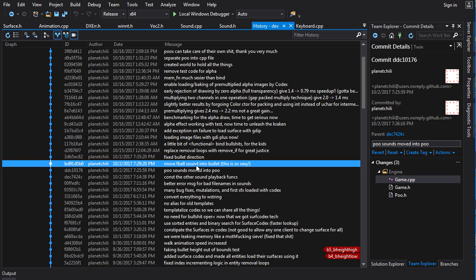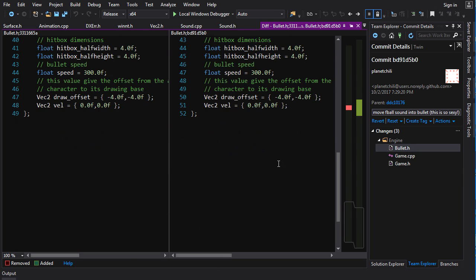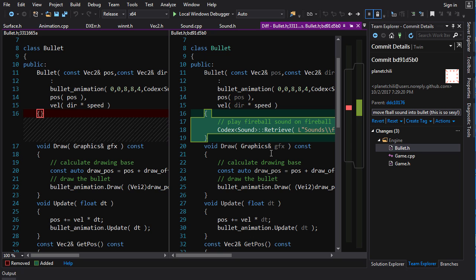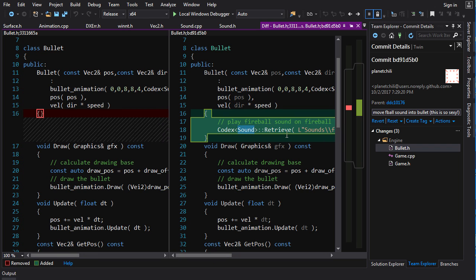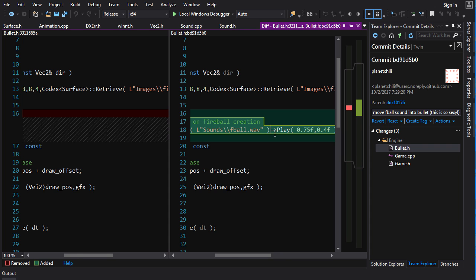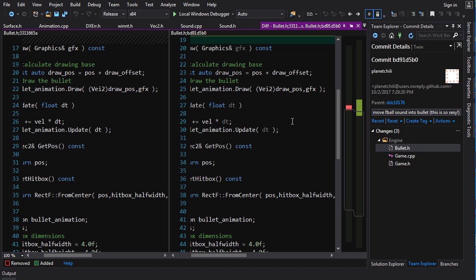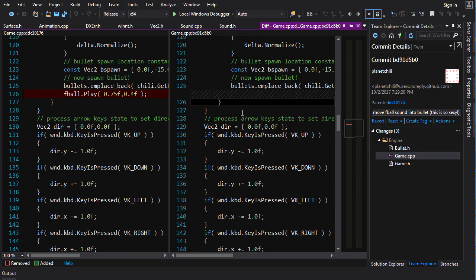And the last entity we've got to move sounds for is, of course, the fireball, the bullet. In bullet.h, and this one is interesting, we don't even have to store a pointer to the bullet sound, because the only time we ever play a bullet sound is when a bullet is spawned. So what I do here is I just play the sound in the constructor. I don't even bother storing it. I just call codex sound retrieve, and then call play on that pointer and we're done. We don't even have to maintain that pointer anywhere in here. And I find that very sexy. I love it. And again, we can remove more bullshit from game.h and from game.cpp.